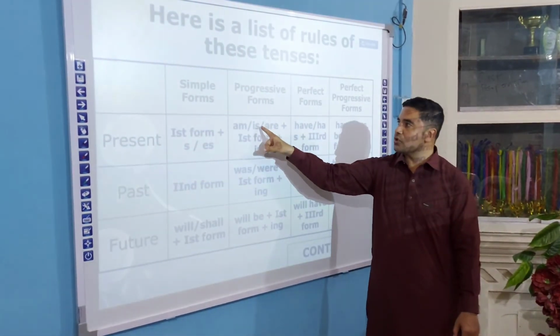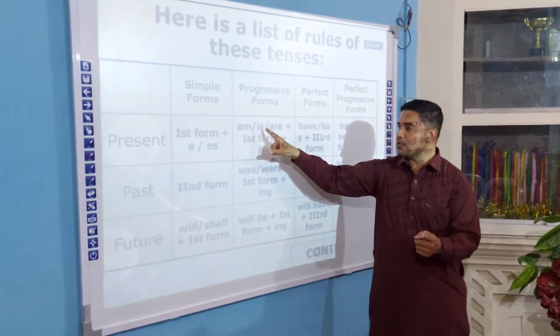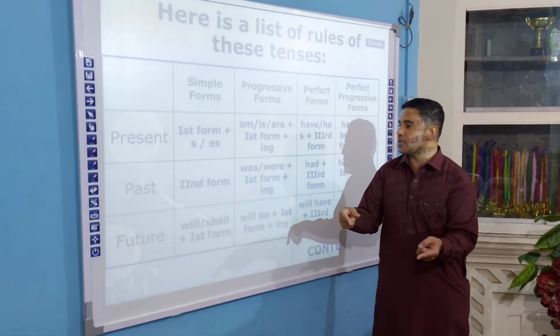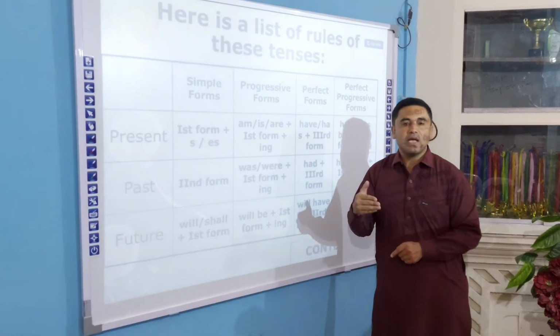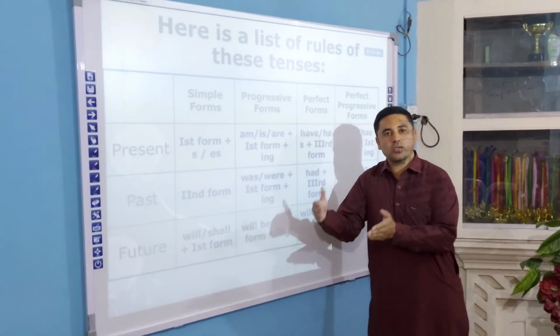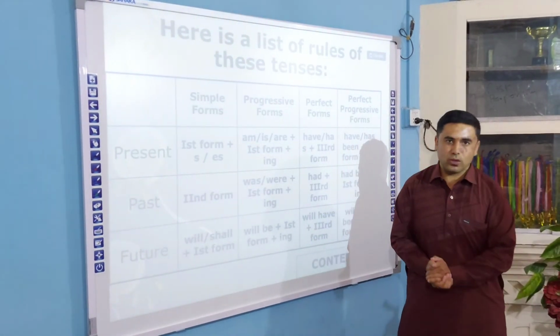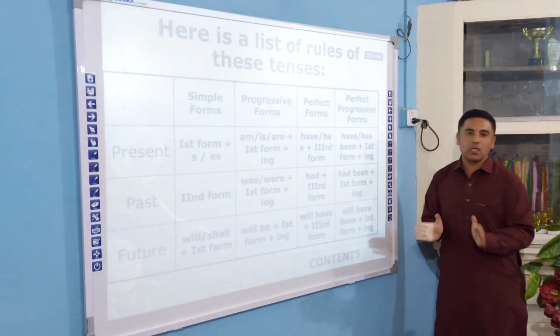Now is, am, are is used in progressive in present, and was, were is used in continuous tense in past. For example, he is going to school, he was going to school, or he will be going to school. So all this you can do like that. So till here it is done.